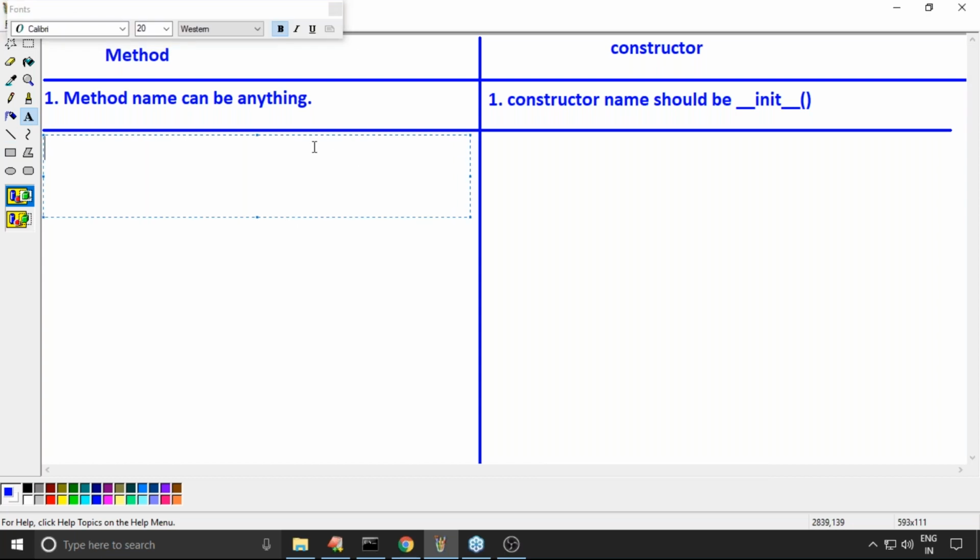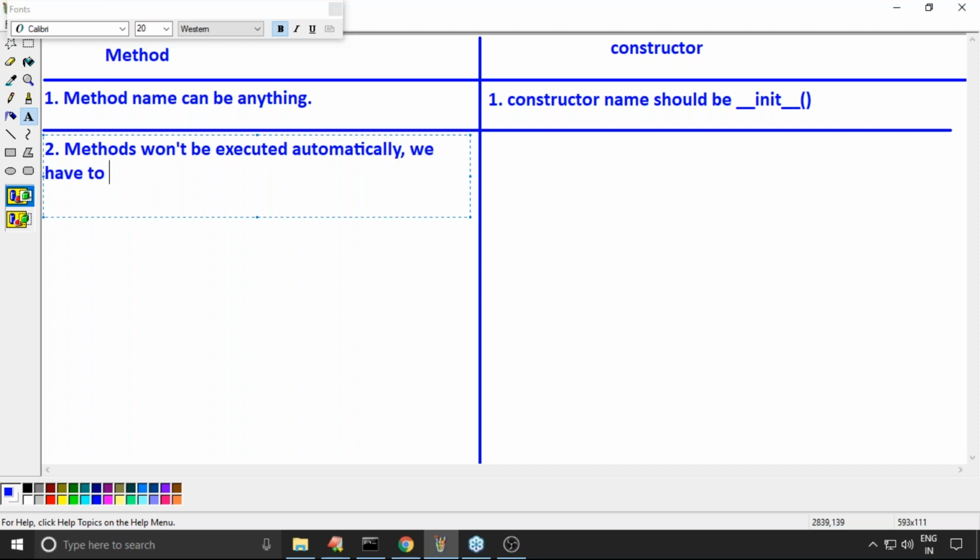Next, will the constructor be executed automatically or not? Yes, it will be executed automatically whenever you are creating an object. But methods won't be executed automatically.